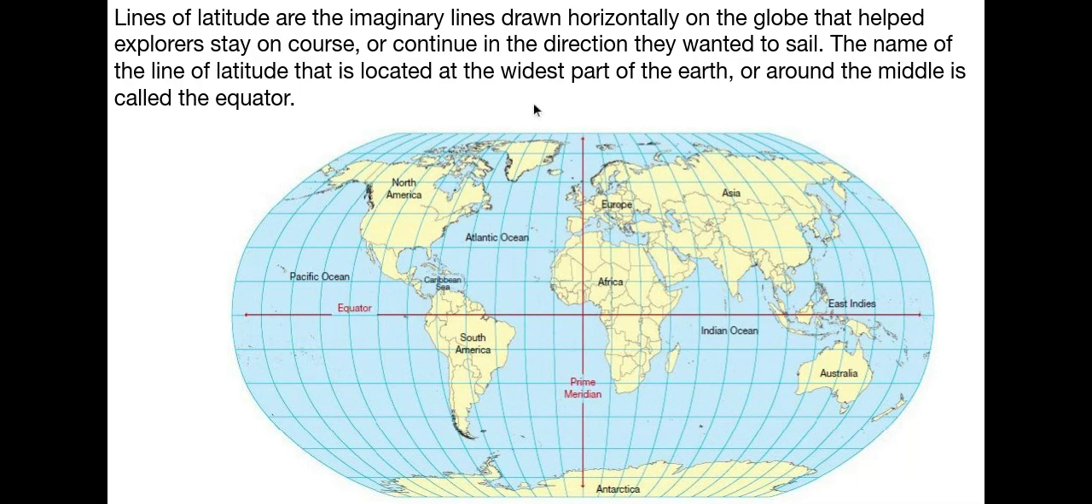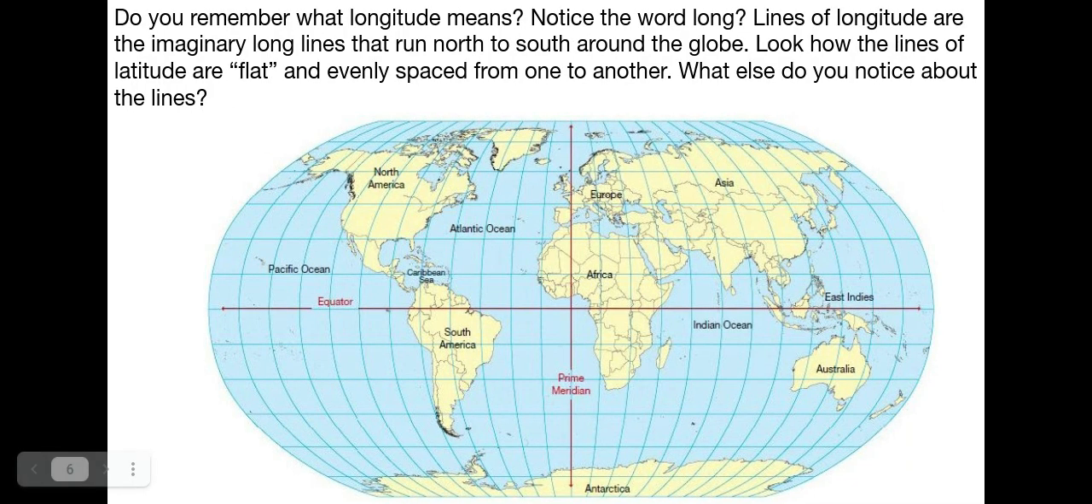The name of the line of latitude that is located at the widest part of Earth, or around the middle, is called the equator. So horizontal latitude means it's going from side to side, from east to west, the lines of latitude. And they're not actually there. There's not a bunch of lines on the earth. It is just placed there by map makers and people who are navigating things so they can specifically say where a point is on earth and find it.